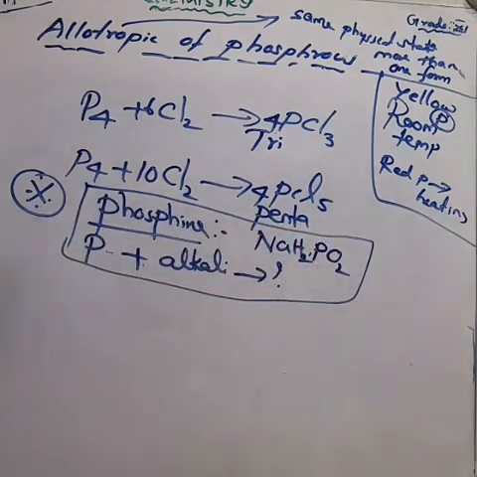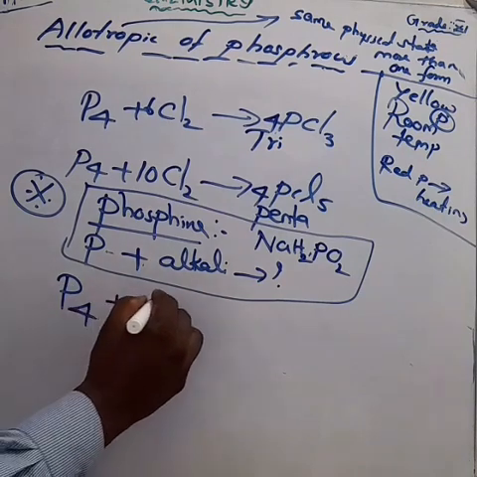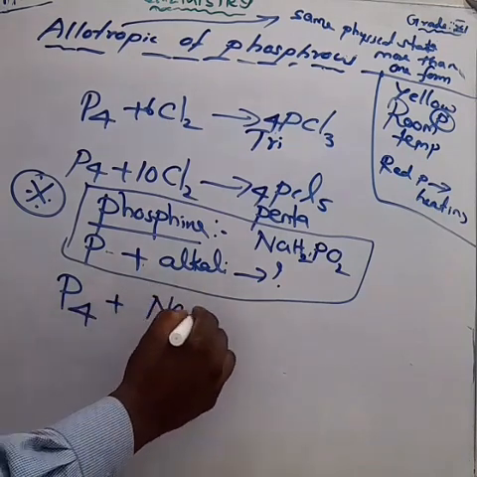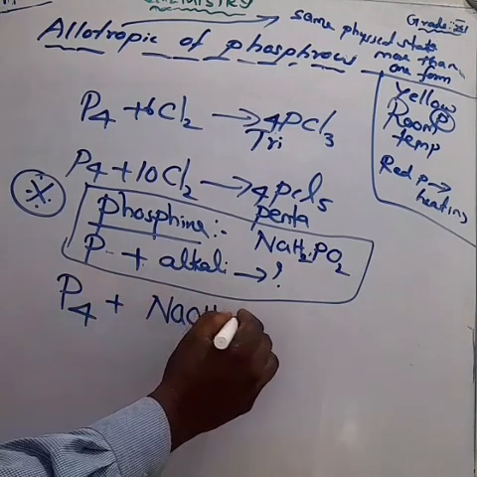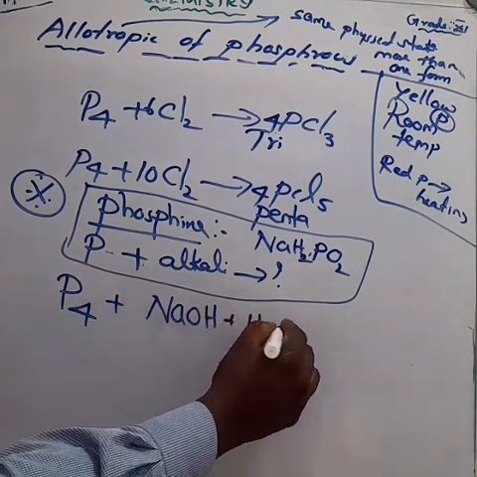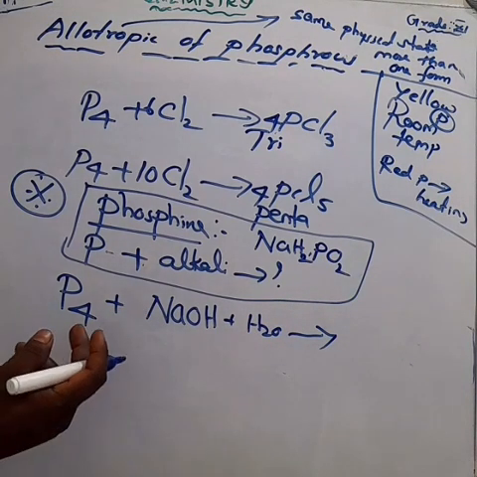Phosphorus reacts with alkali. Yellow phosphorus, we are taking yellow phosphorus, reacts with alkali on boiling in an inert atmosphere, we get one of the products called phosphine. P-H-O-S-P-H-I-N-E, phosphine.